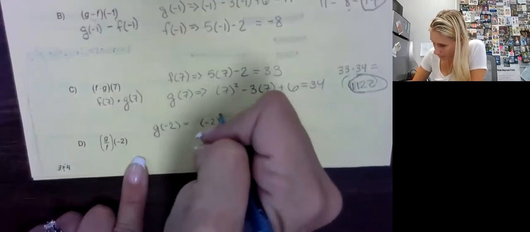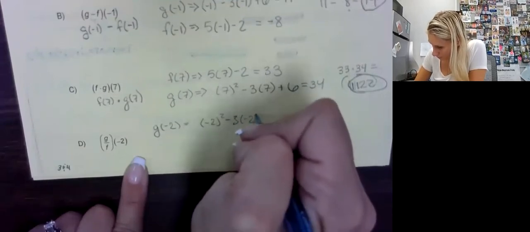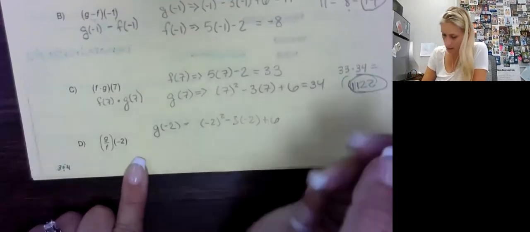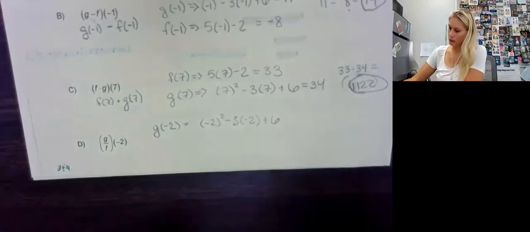-2 squared minus 3 times -2 plus 6. I'm going to do that in my calculator again, just to save you guys time. So I get 16.